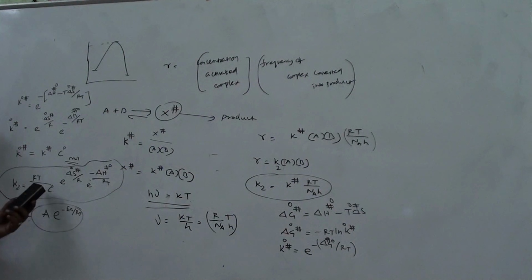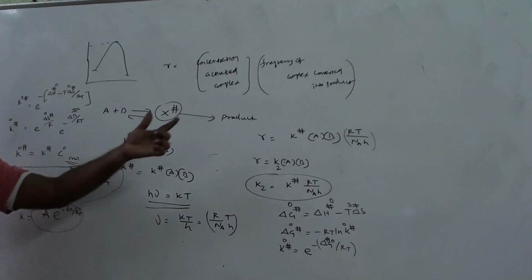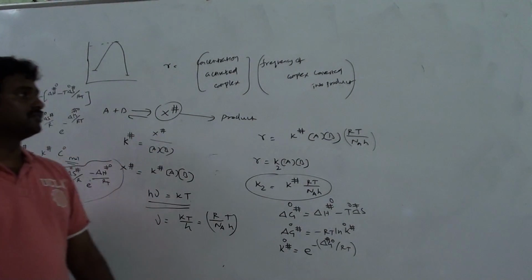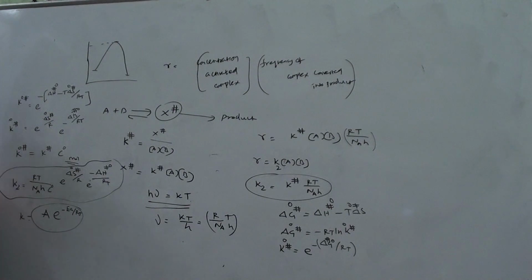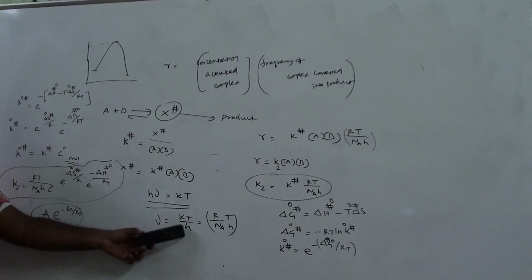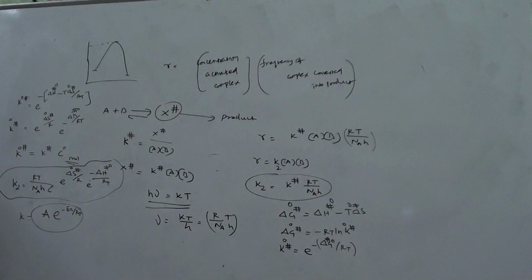So what is this factor? This factor is the frequency at which the complex is converted into product. The frequency at which the complex converts into product. Okay. But this is overall, are you getting it or not?